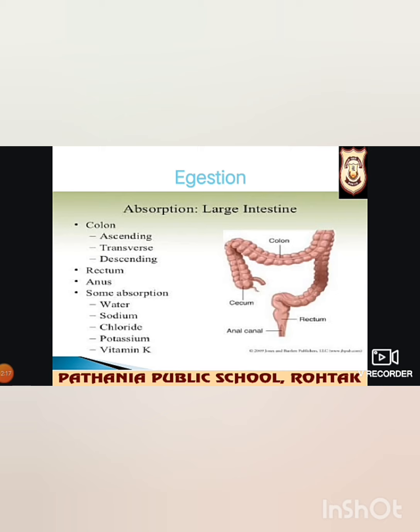This is known as feces and is stored in the rectum. Then these feces are passed out from the body through the anus. This process is called egestion. So with this, the digestive system, in fact the complete nutrition in human beings, is completed.